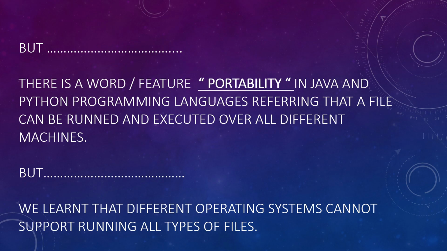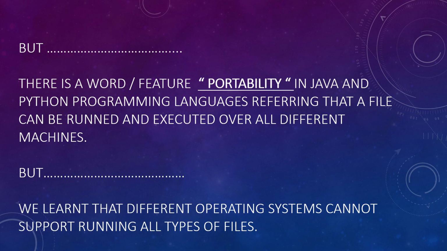But there is a feature in Java and Python programming languages known as portability, where a file can run on any kind of machine, but it is not correct for now as we have learned till now.